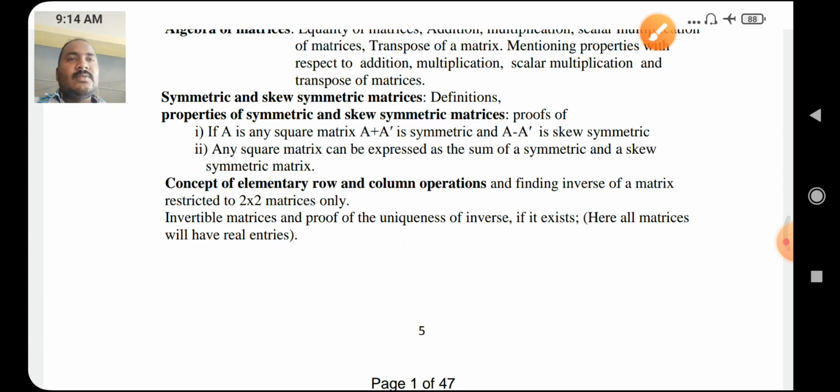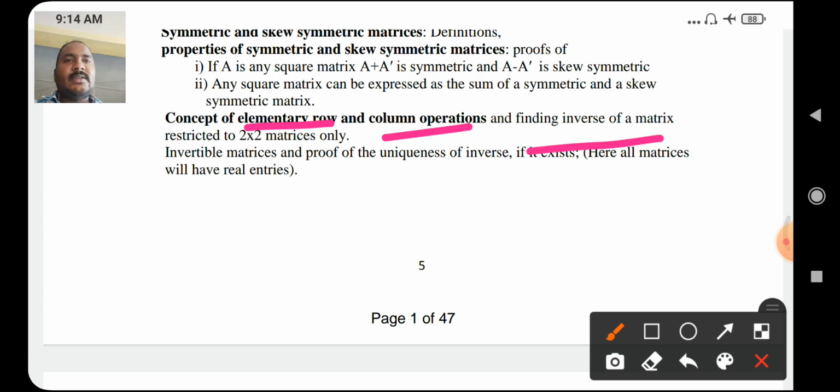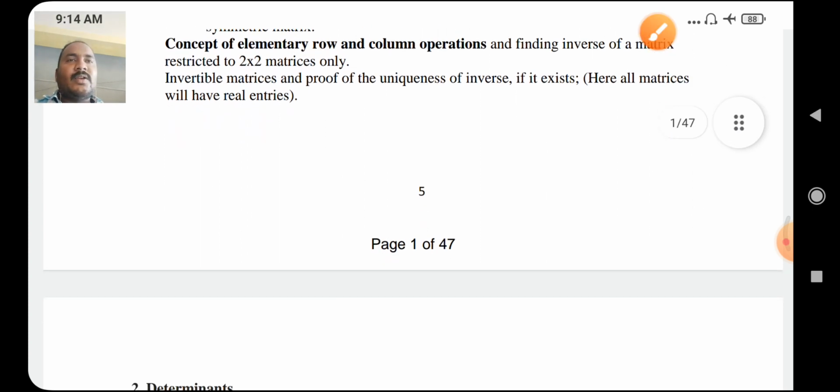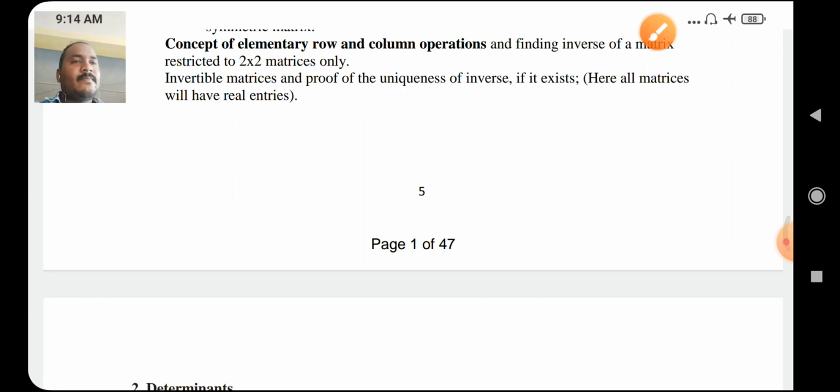And one more concept is there, elementary row and column operation, and finding the inverse of a matrix restricted to 2 by 2 matrices only. And one more important concept, that is invertible matrices, proofs of the uniqueness of inverse if it exists. Here all matrices will have real entries.